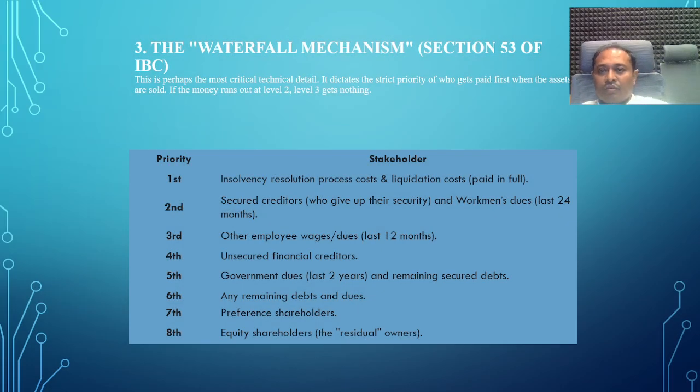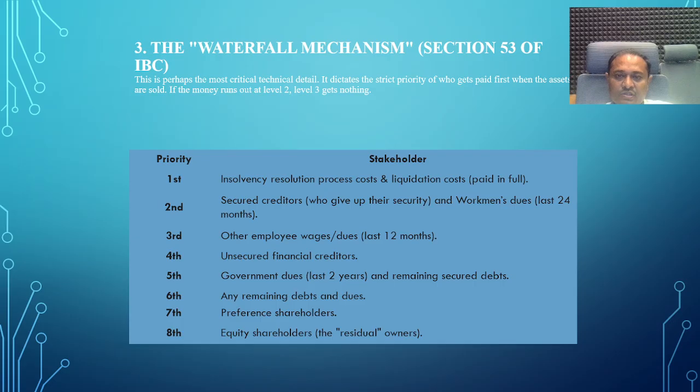Then the waterfall mechanism. Section 53 of the IBC is perhaps the most technical detail. It indicates the strict priority of who gets paid first when the assets are sold. If the money runs out at level 2, level 3 gets nothing. In such a case, the company goes into liquidation. In the liquidation hierarchy, the stakeholders will get the amount in sequence on a priority basis.